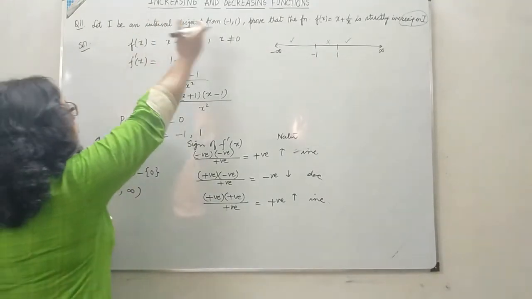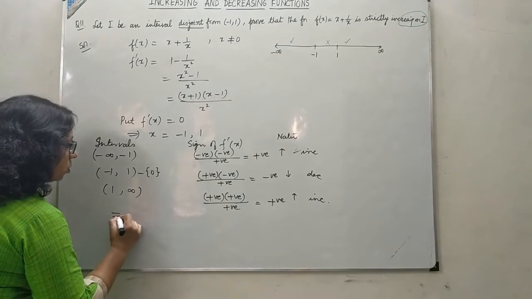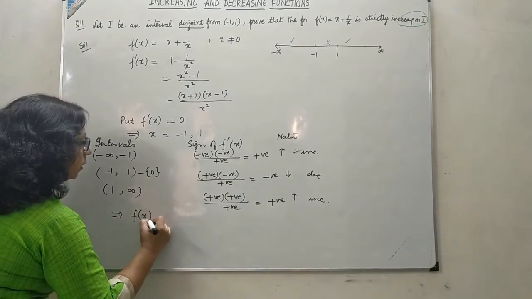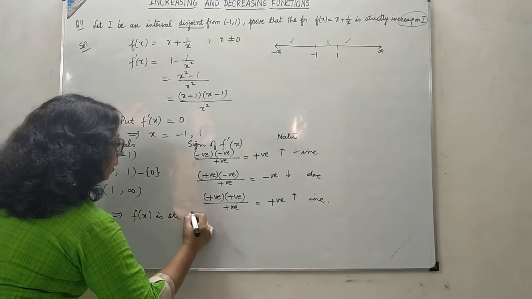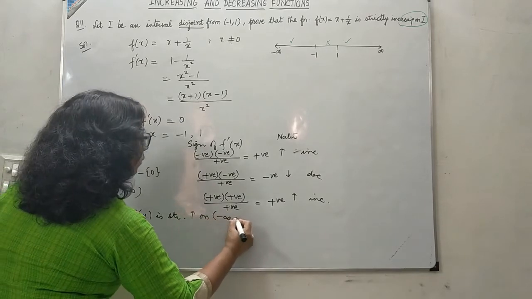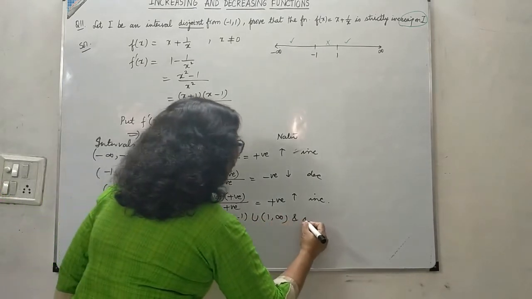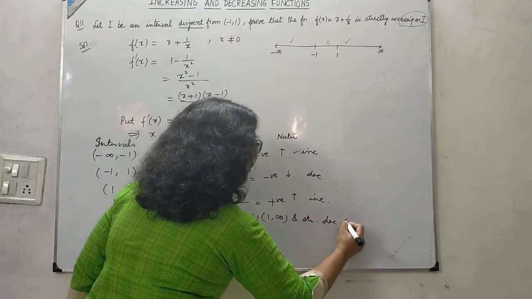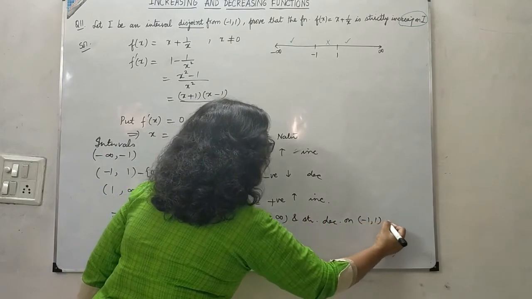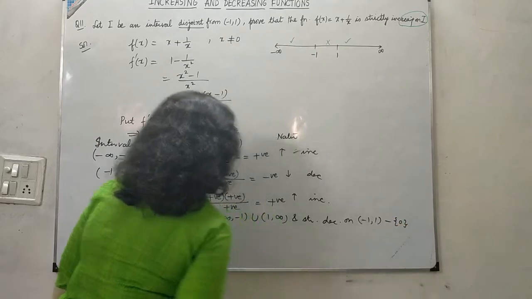But here the question statement is different. We can write it as: the function is strictly increasing on (-∞, -1) and (1, ∞), and strictly decreasing on (-1, 1) except the point 0.